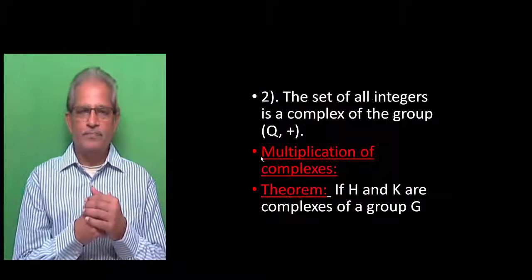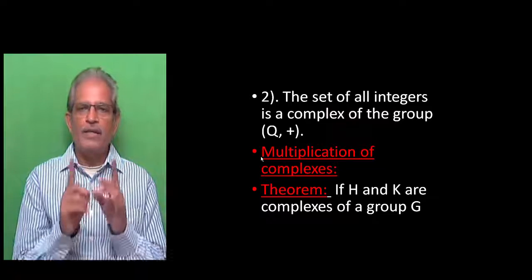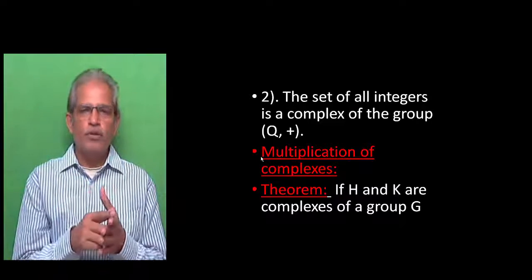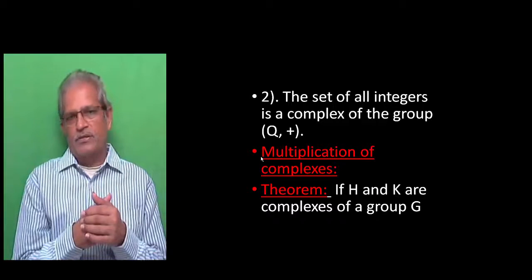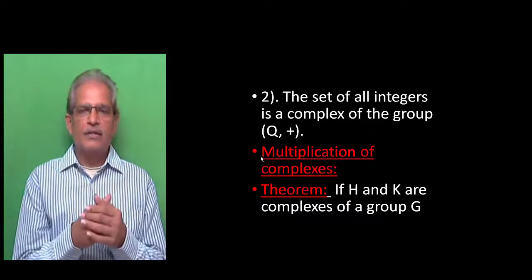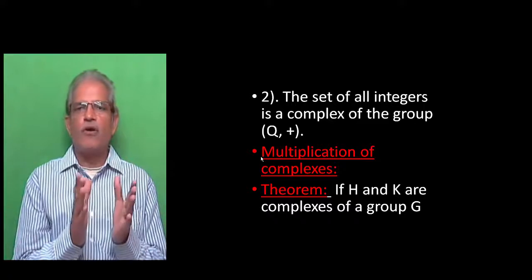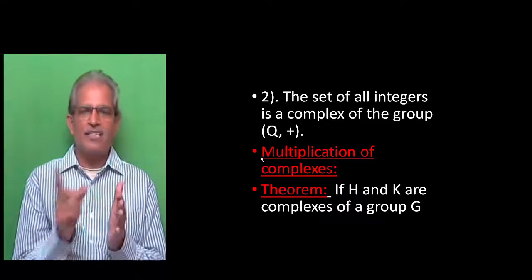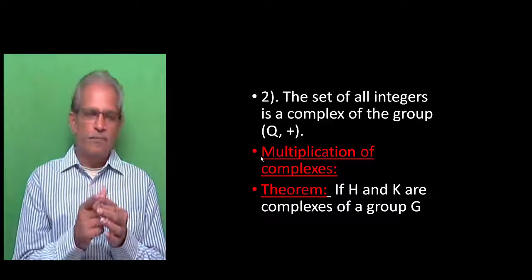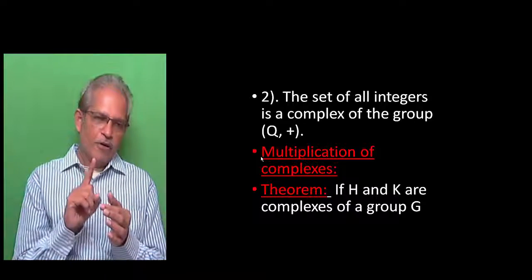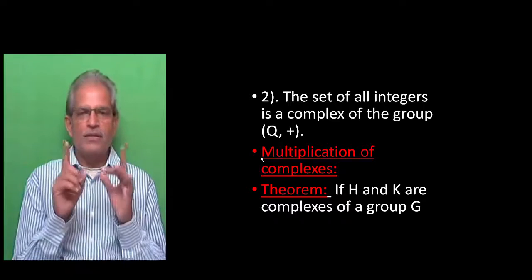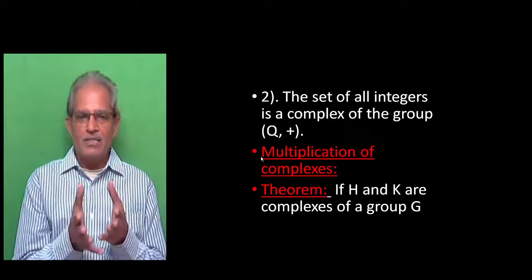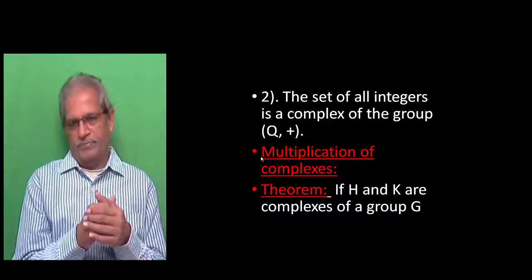Take another example. The set of all integers is a complex of the group (Q, +). So you know that Q is the set of all rational numbers, plus is addition of rational numbers. So the set of all rational numbers Q with binary operation plus, addition of rational numbers, forms a group.